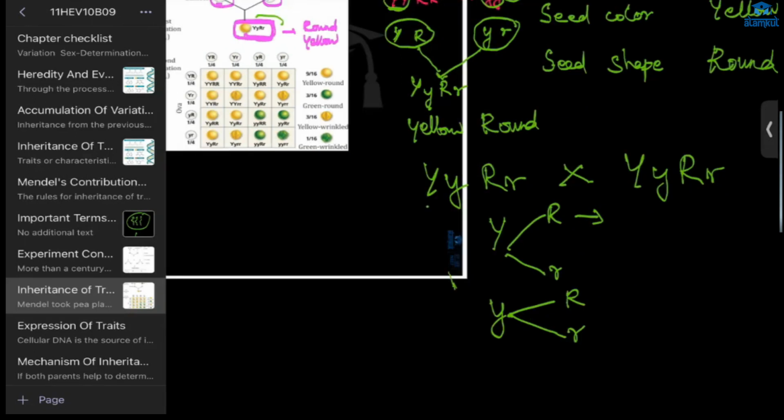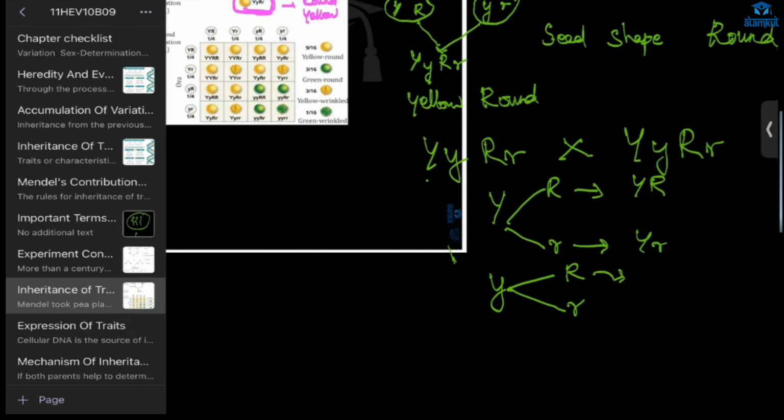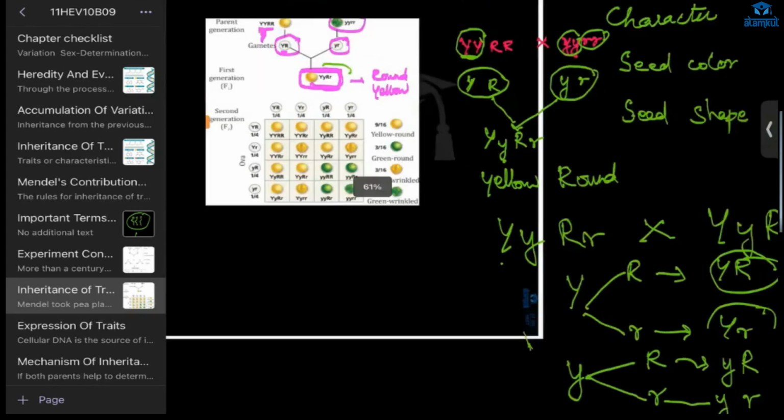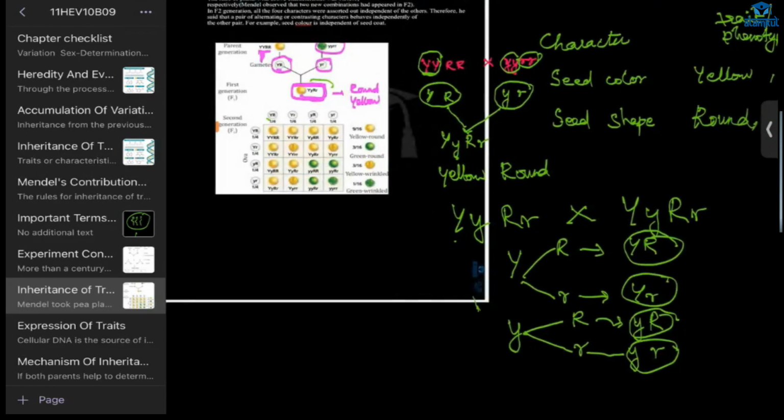What gametes will form? Capital Y, capital R. And here, capital Y, small r. And here, small y, capital R. Small y, small r. So we got all the gametes. I have written capital Y, capital R. Then capital Y, small r. Then capital Y, small r. Then, sorry, small y, capital R. Then small y, small r. We got this from this one. From this one also we get the same thing, right?